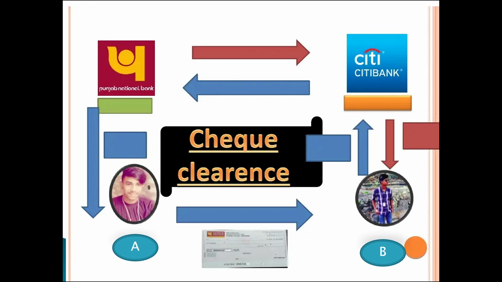The responsibility of Citibank is to collect the money from Punjab National Bank and to credit the amount in B's account. On behalf of his customer, Citibank is going to collect the money from A's bank, that is Punjab National Bank. In this case, B's bank is called the collecting banker and A's bank is called the paying banker. This is the concept of collecting banker.